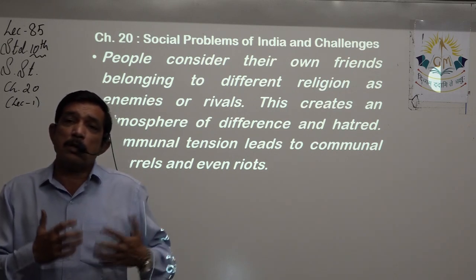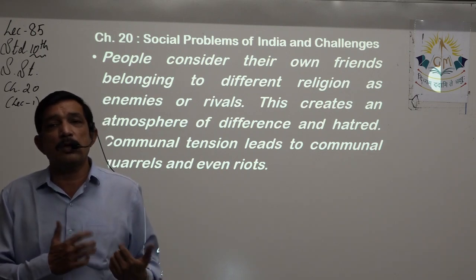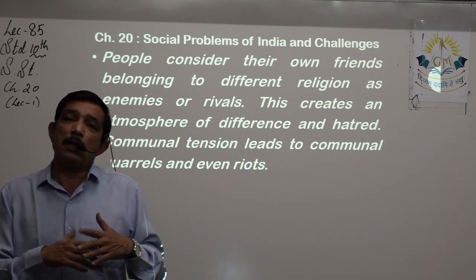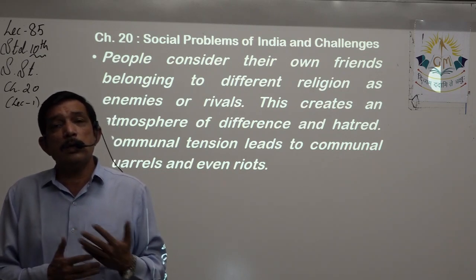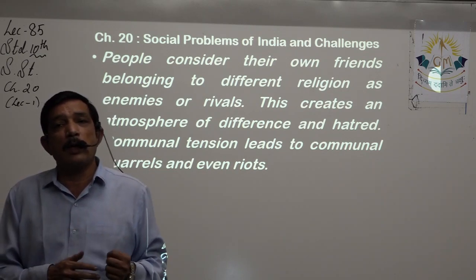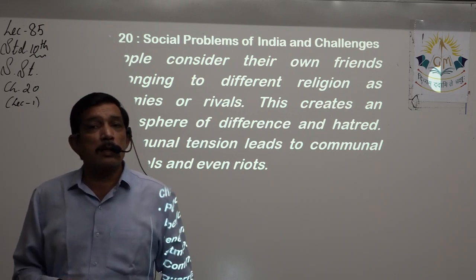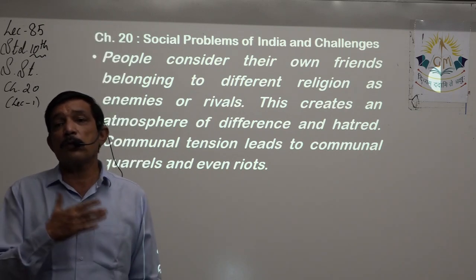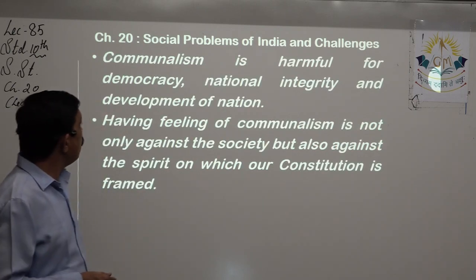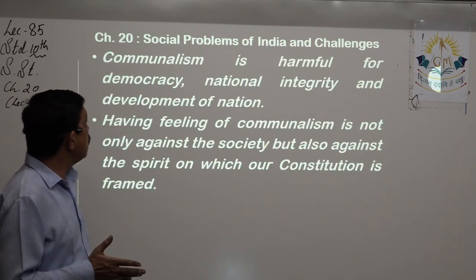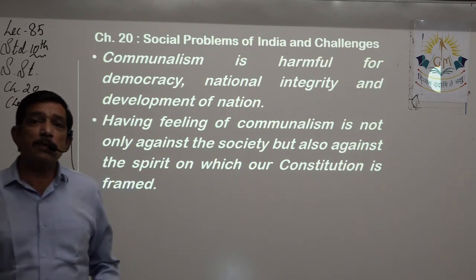Just because some people think that their religion is superior to others, or some insult is done to their religion, these issues keep on coming up now and then, and we have lots of unrest in the area. We have lots of unrest in the country. Communalism is harmful for democracy, national integrity, and development of the nation. We said we have democracy.